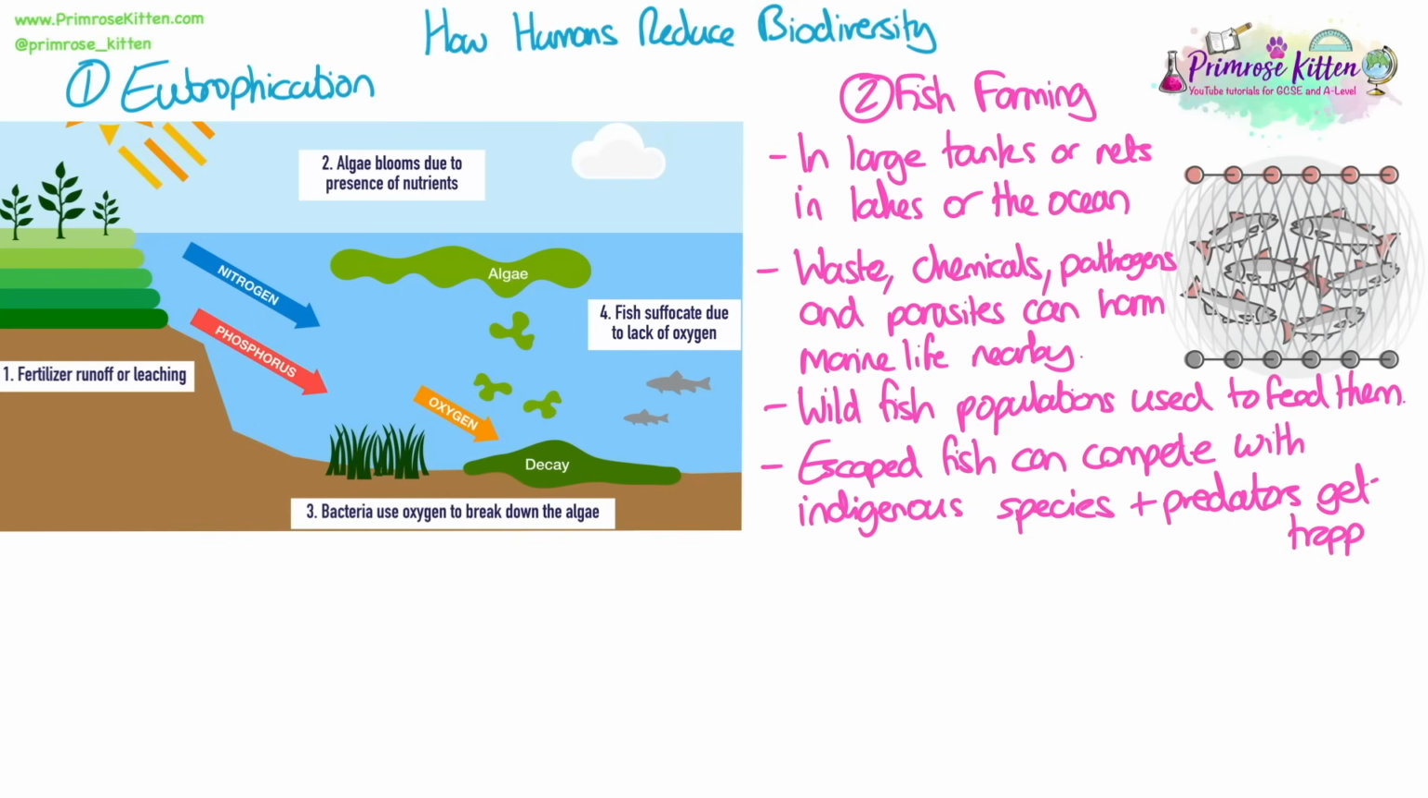Sometimes fish can escape and then compete with indigenous populations, especially if they're not native to that area. And also predators of the fish try and obviously get in because they want this source of food, and they can get trapped in nets and injured.